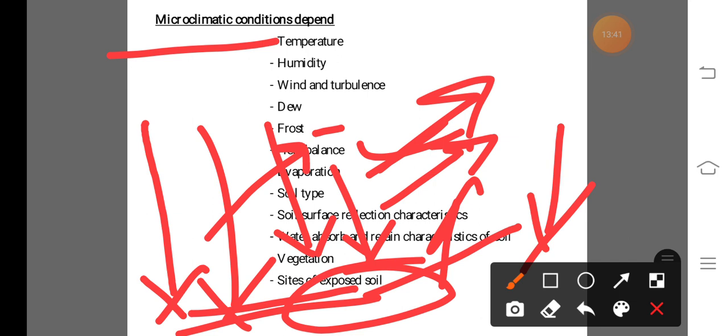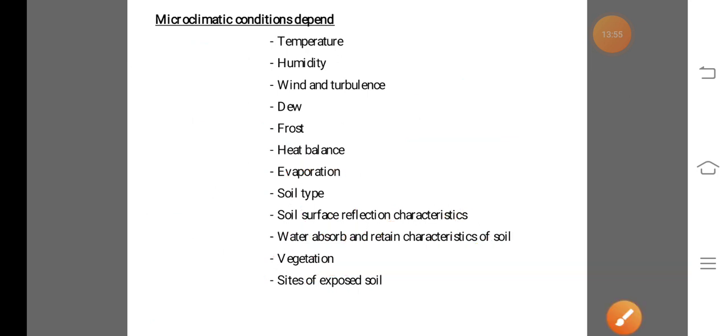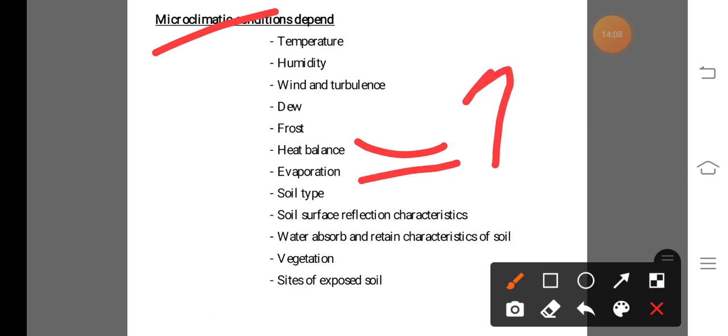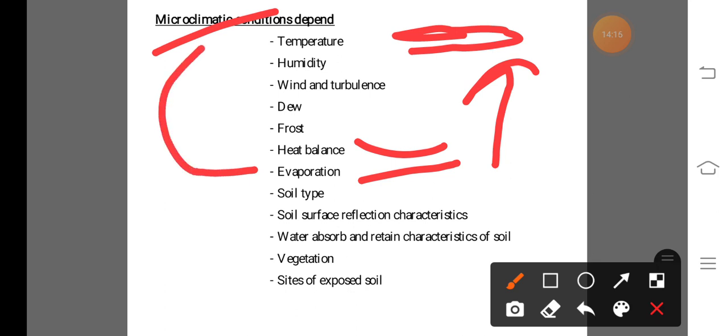Like that, heat balance means inflow and outflow of solar energy or radiation on the Earth surface. This is known as heat balance, and it is also responsible for changing the microclimatic condition of the region, also of any vegetation area. Also, when the evaporation rate increases, at that time the humidity of the atmosphere also increases. That means evaporation is also responsible for change in microclimatic condition.